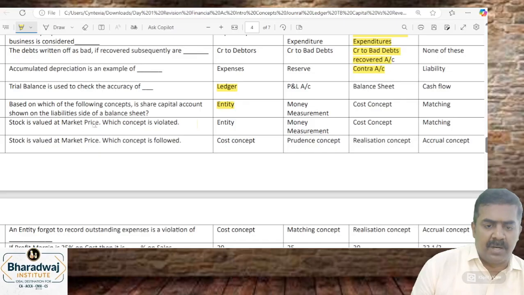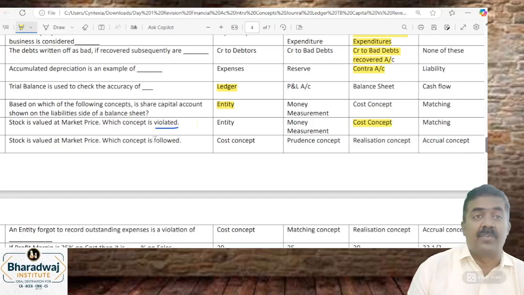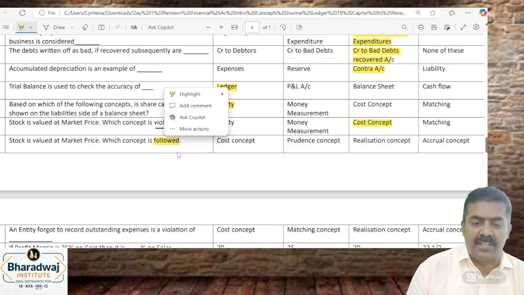Stock is valued at market price. Which concept is violated? Cost concept. The cost concept is violated. Next, stock is valued at market price, and which concept is followed?